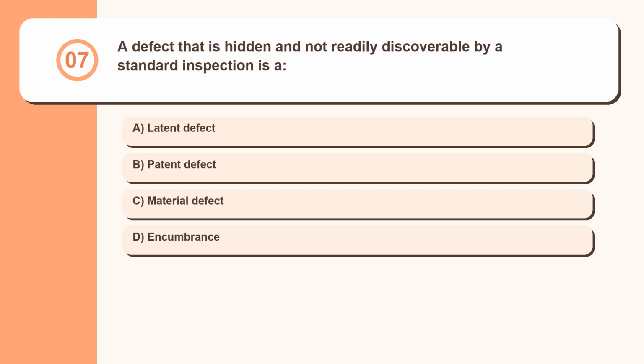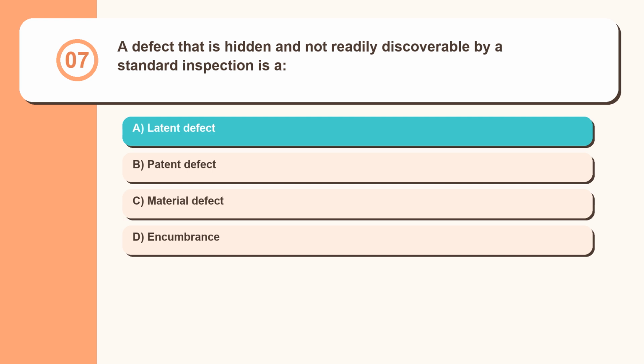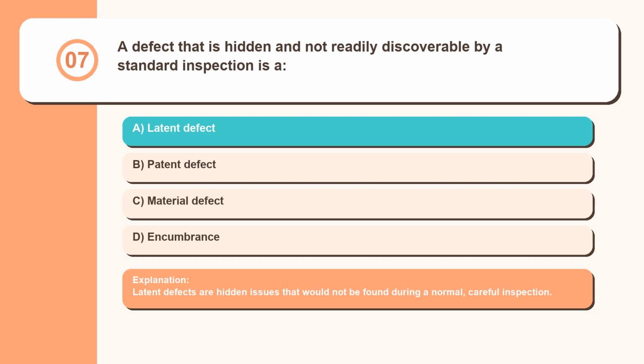Question 7. A defect that is hidden and not readily discoverable by a standard inspection is a: latent defect, patent defect, material defect, encumbrance. Latent defects are hidden issues that would not be found during a normal, careful inspection.